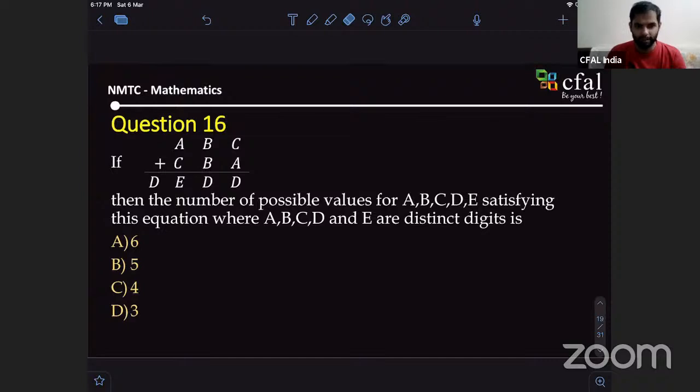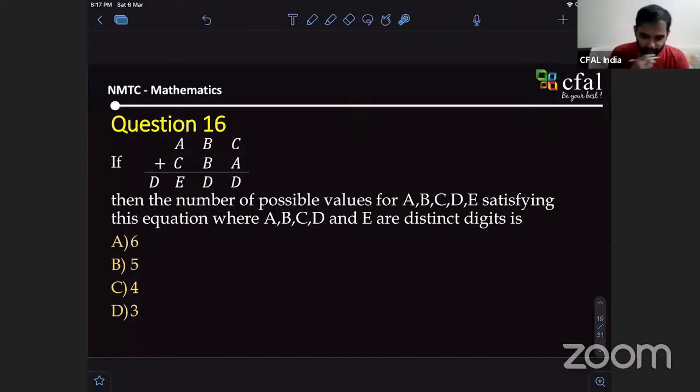Sir, I feel that D should be an even number. Okay, what is the justification? And which also means that B is an even number. Let me hear the justification for it, then I'll agree with you.